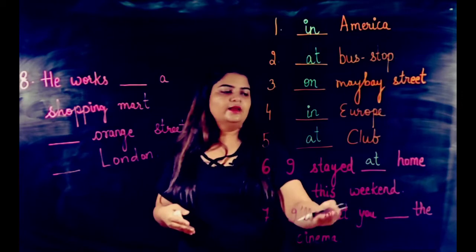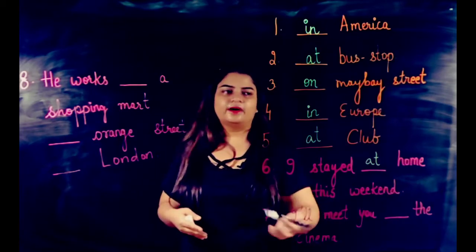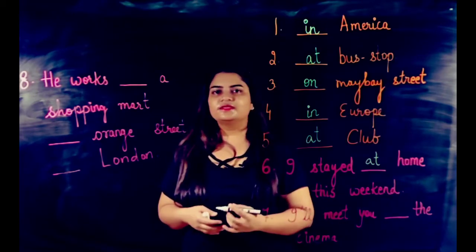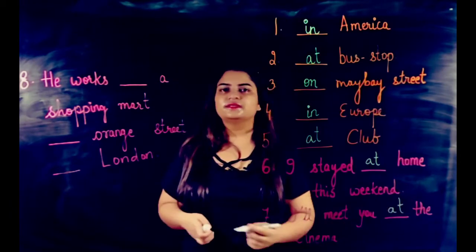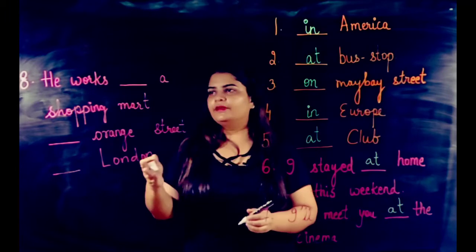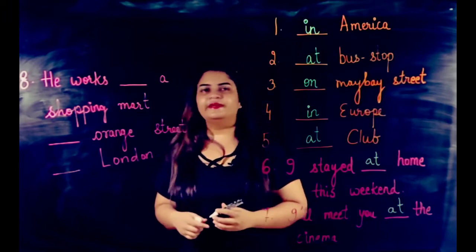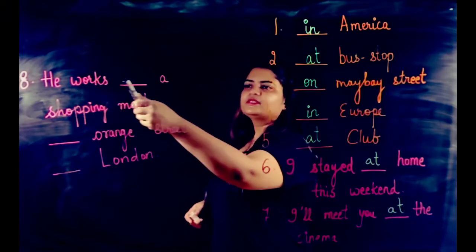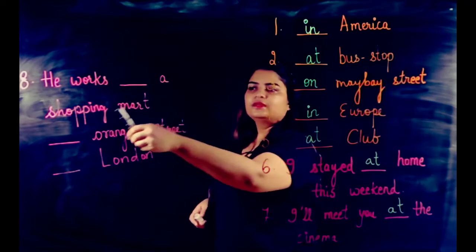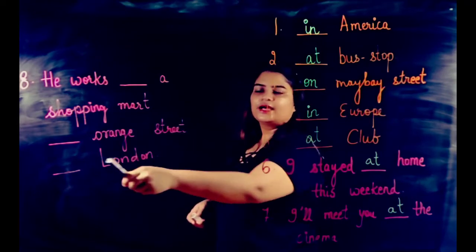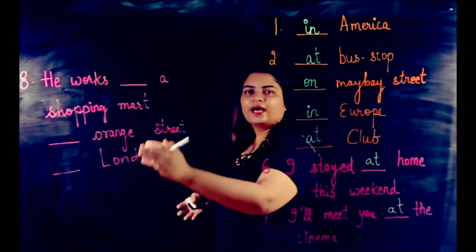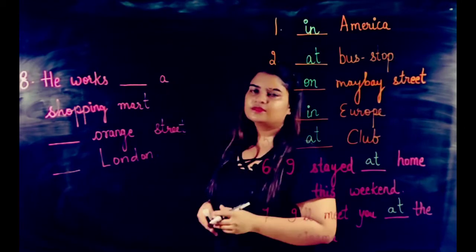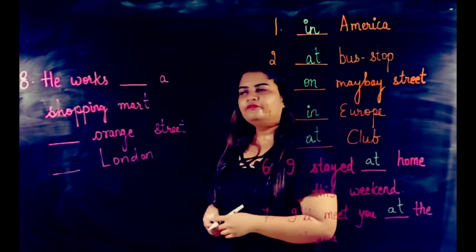Then I'll meet you dash the cinema. Again the cinema is the location. So at the cinema. Coming to this blank, read it out. He works dash a shopping mart dash Orange Street dash London. Now here you have a sentence with 3 blanks and 3 different places. So let's see how we can fill it.